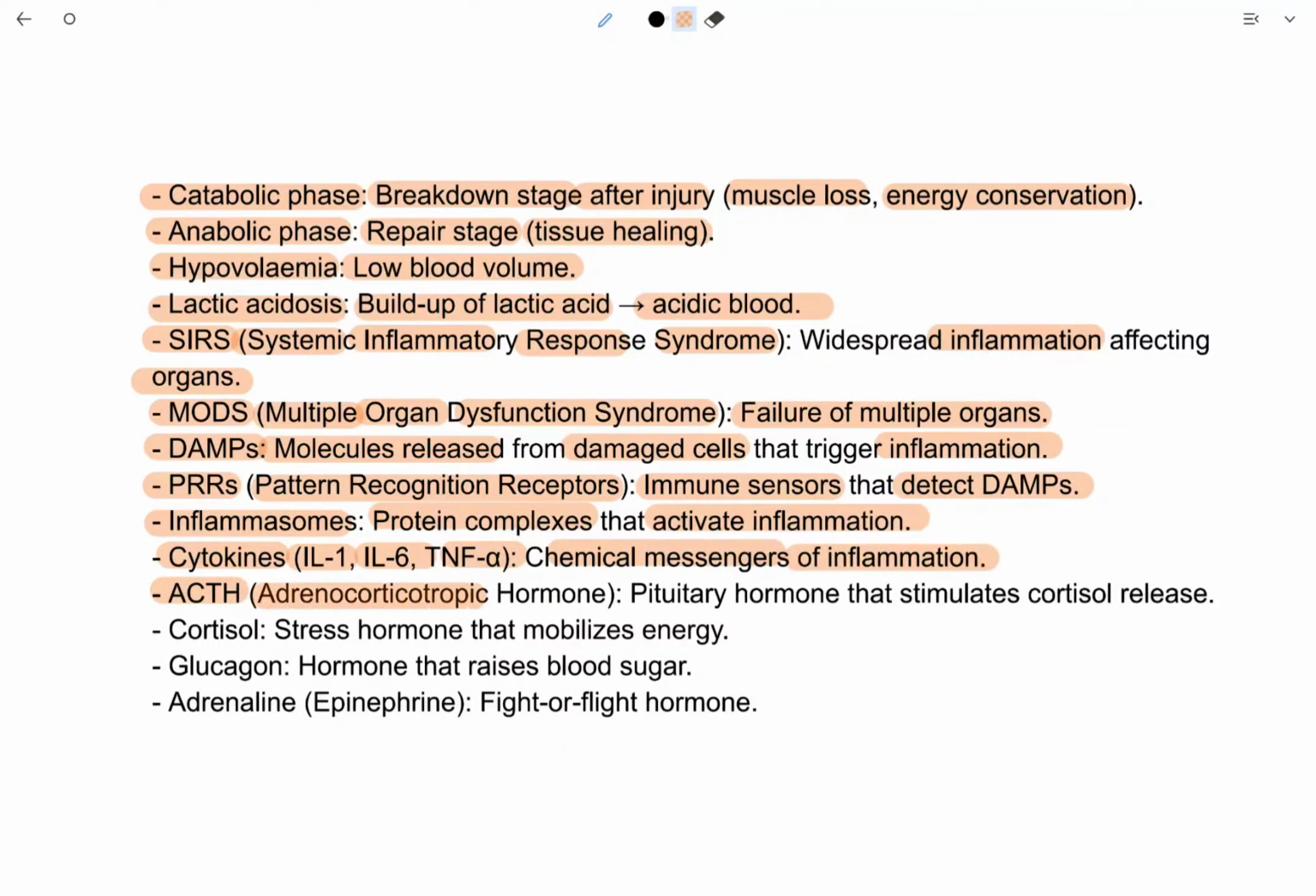ACTH, adrenocorticotropic hormone, is a pituitary hormone that stimulates cortisol release. Cortisol is a stress hormone that mobilizes energy. Glucagon is a hormone that raises blood sugar. Adrenaline, or epinephrine, is the fight or flight hormone.